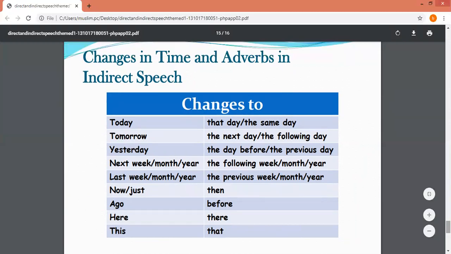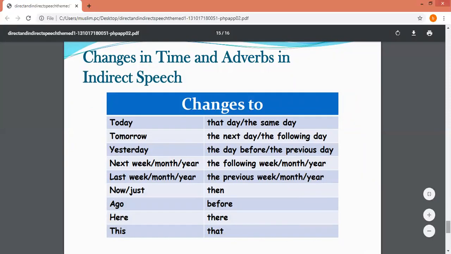Now, changes in time and adverbs. Besides, there are minor changes in time and adverbs in indirect speech. For example, she asked me, "What are you wearing today?" I change it into indirect speech like this: she asked me what I was going to wear that day.